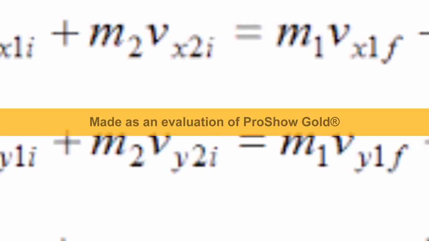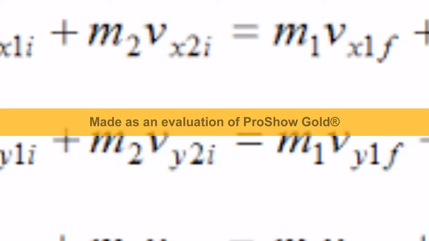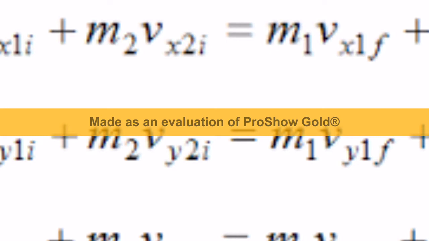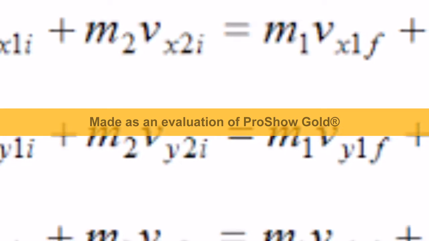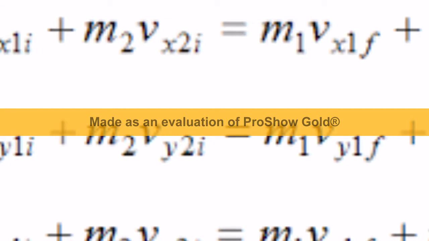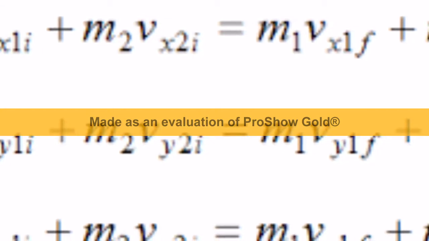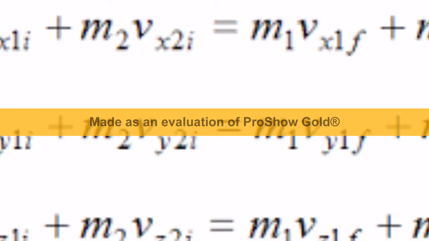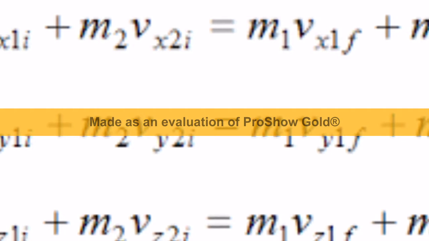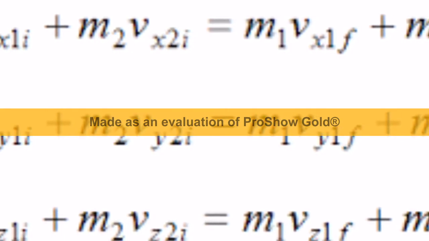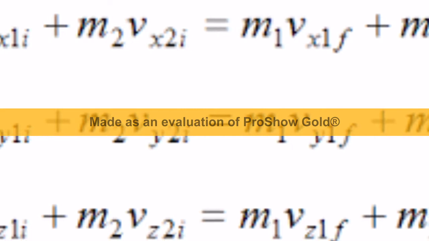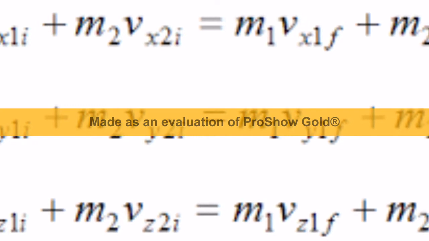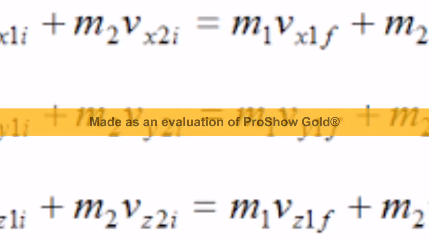Now we are going to know about the formulas of elastic collision. There are three types of formula. M1 v1xi plus M2 v2xi is equal to M1 v1xf plus M2 v2xf. Another formula, M1 v1yi plus M2 v2yi is equal to M1 v1yf plus M2 v2yf. The last formula, M1 v1zi plus M2 v2zi is equal to M1 v1zf plus M2 v2zf. Now we have completed the topic elastic collision.